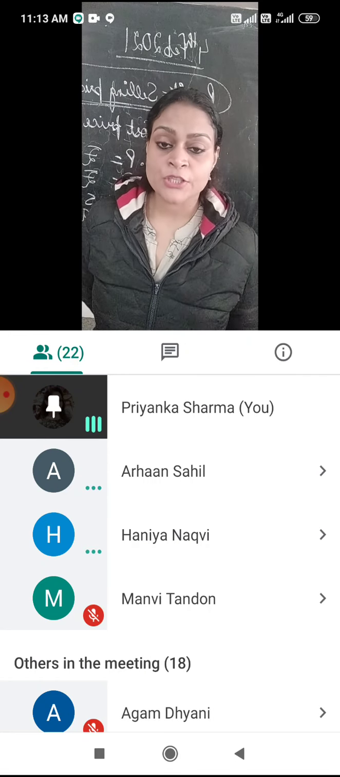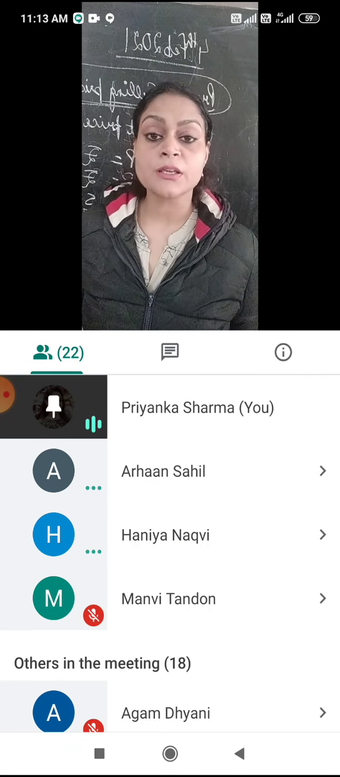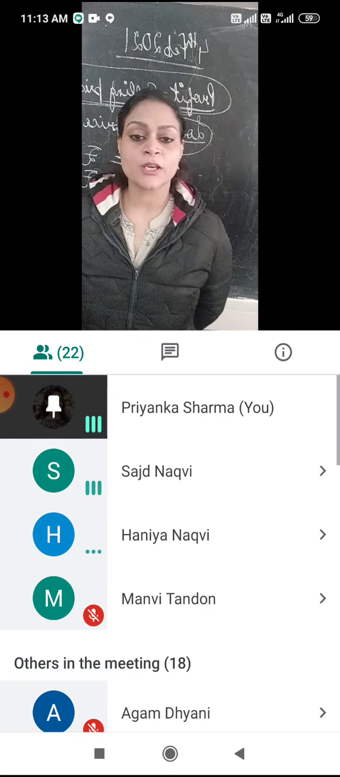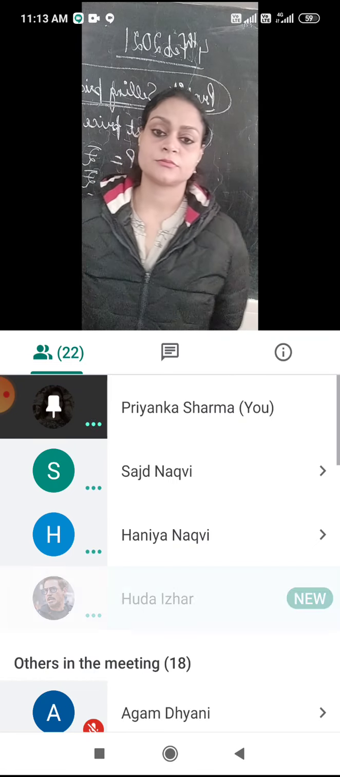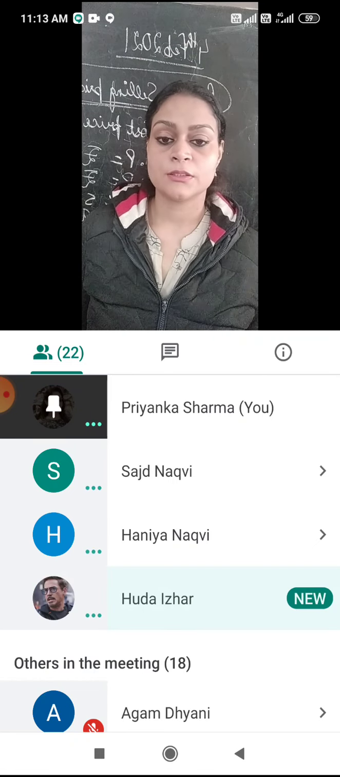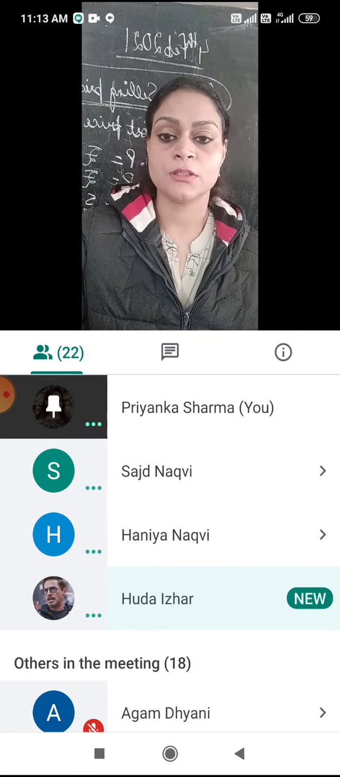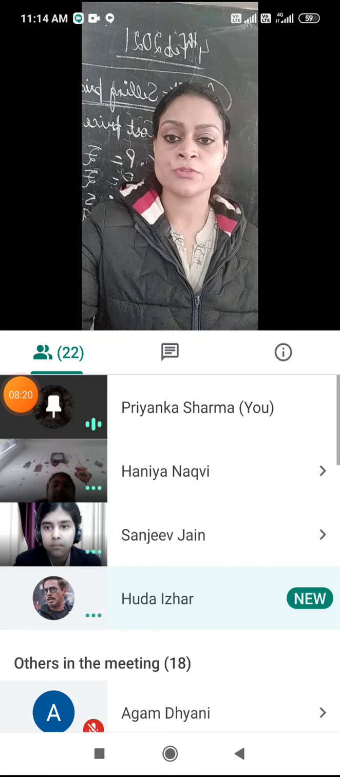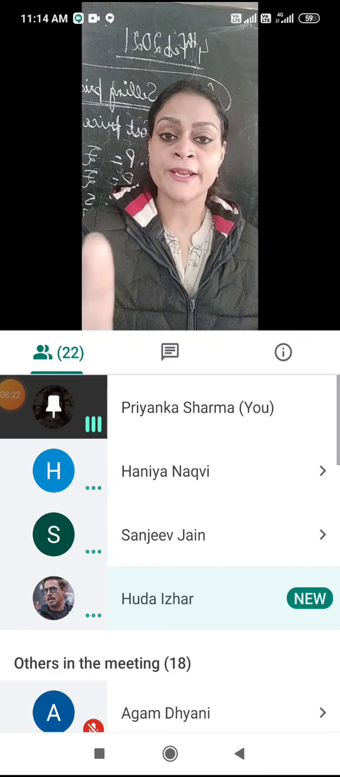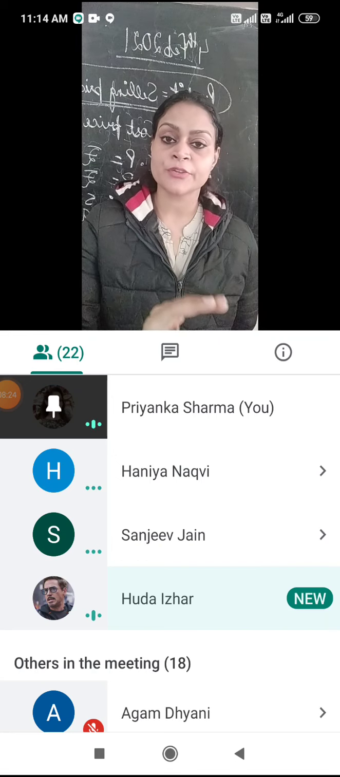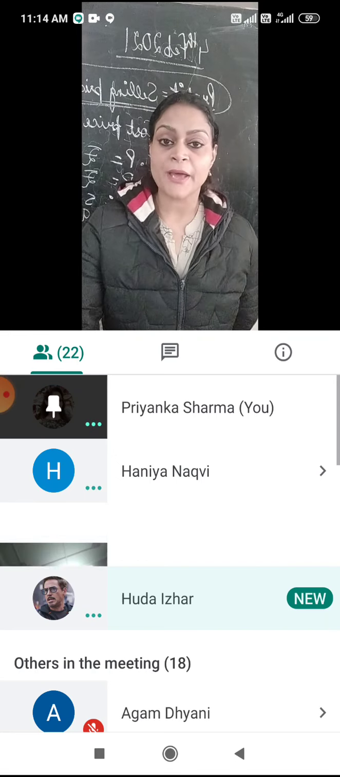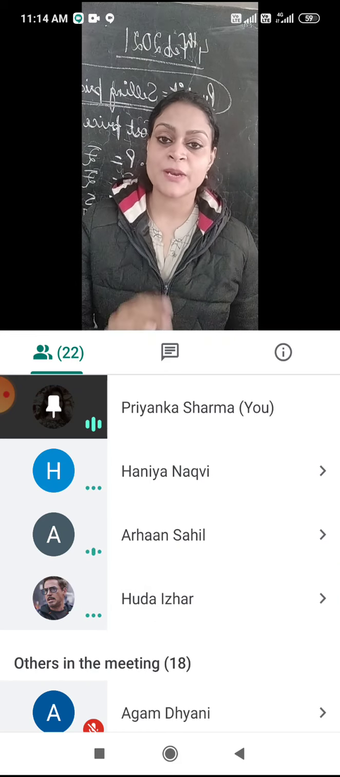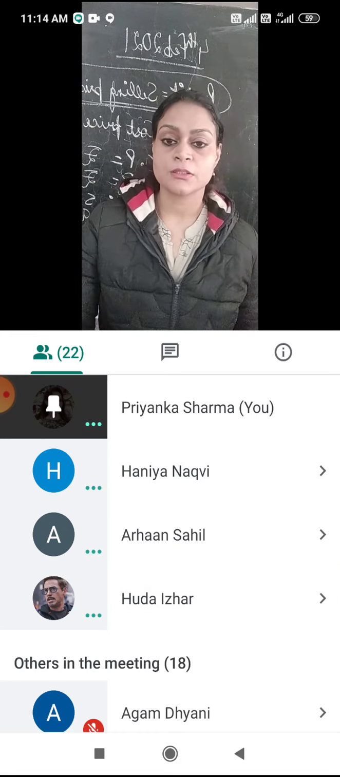The diagrams are the solar system, volcanic eruption, and layers of the earth. Clear? Some connectivity issues also coming. All right, so is homework clear to everybody? English literature, read the lesson, do the word meanings. Math, practice sums on profit and loss. And third, science, learn the exercises, practice diagrams, and read the lesson. Clear?